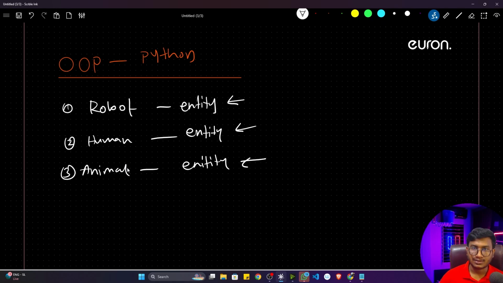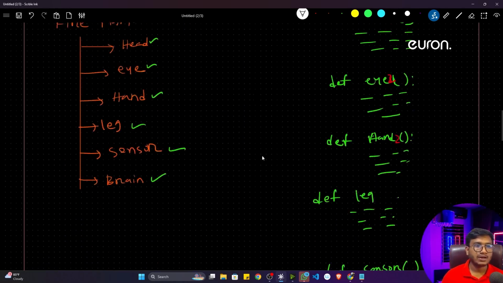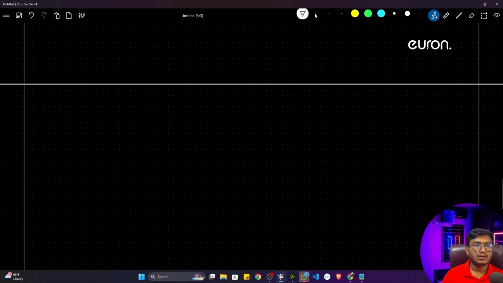They're the animal class. They're not related to the human class or robot class. That means we can also call them a class. Different classes: robot class, human class, animal class, yes or no? So this OOP concept has been taken from the real world only. Those who developed this OOP concept considered that in our world everything is an entity, so I can use this concept and create a very efficient programming paradigm.